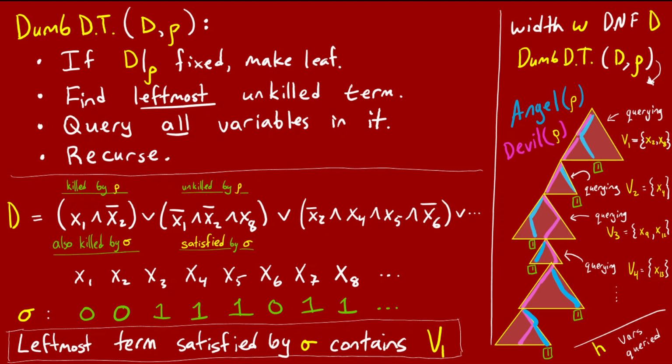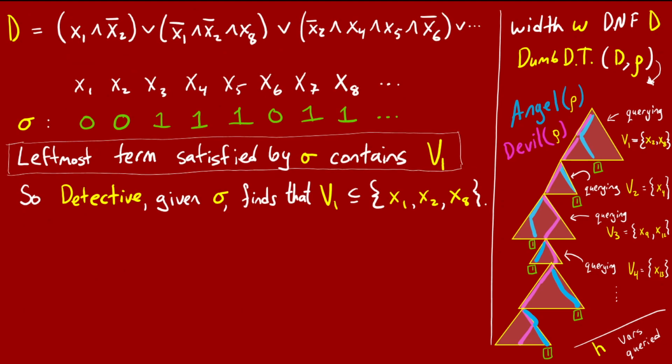These unfixed variables are precisely the variable set v1, namely x2 and x8 in our example. At the same time, by definition of being the angel of rho, sigma fixes these variables x2 and x8 in exactly the way that causes this term to be satisfied. So this first term unkilled by rho is satisfied by sigma, and in fact it's the first term from the left that's satisfied by sigma. This is great news for the detective. It means if they take sigma and plug it into D, the leftmost term that is satisfied must contain v1.